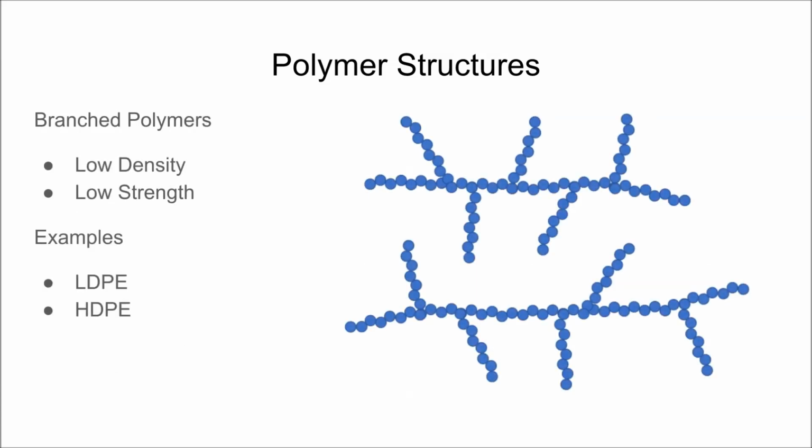Branched polymers are formed when side chains are attached to main polymer chains. This effect causes the strands to not fit as neatly together, resulting in a lower density and a lower strength. Similar to how there is no perfect crystal, linear polymer structures also contain some branched polymers. Low-density polyethylene is an example of a linear polymer with short chain branches. High-density polyethylene consists of mostly linear chains, although branched chains do occur throughout.